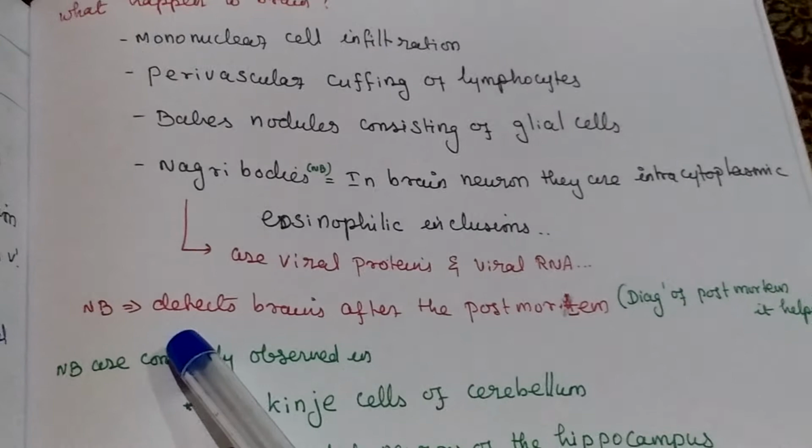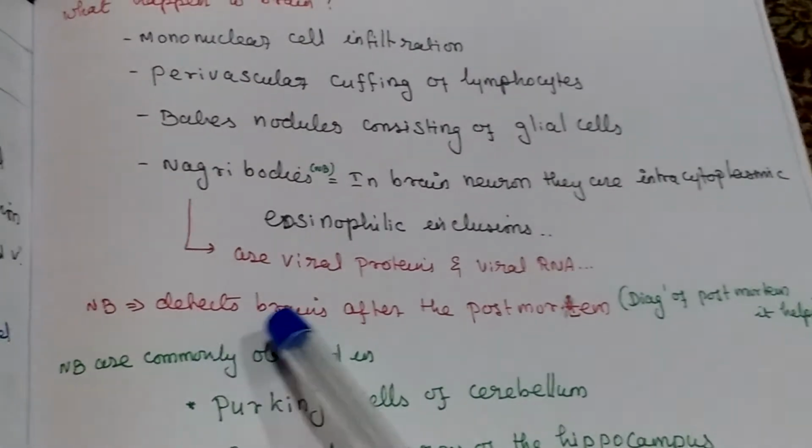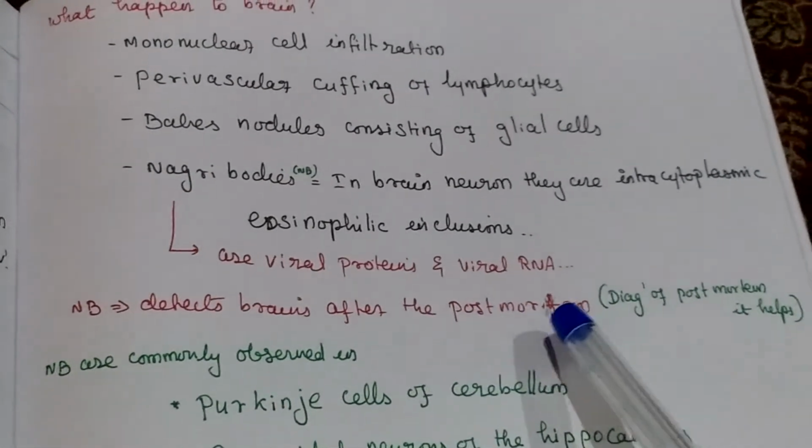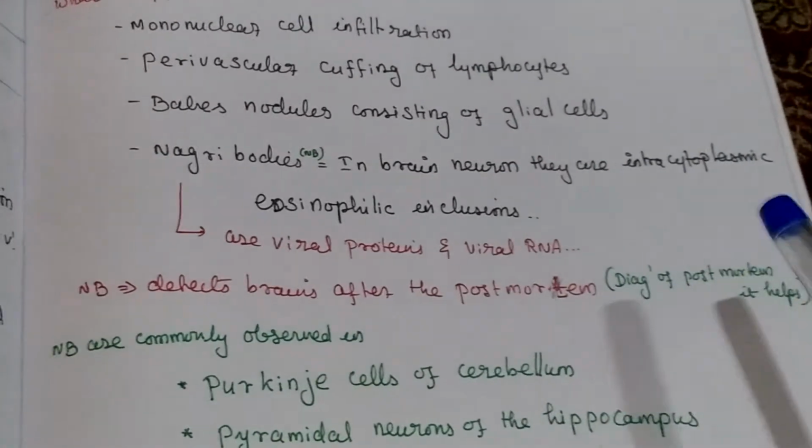Negri bodies are detected in the brain after postmortem. They are used for postmortem diagnosis.